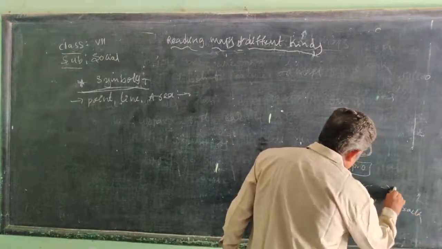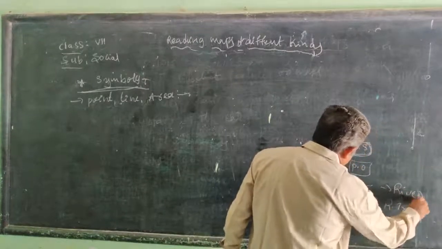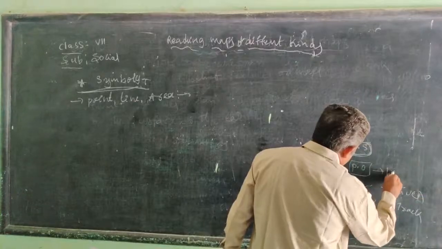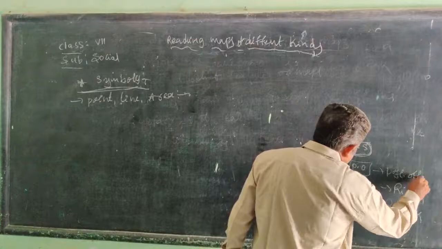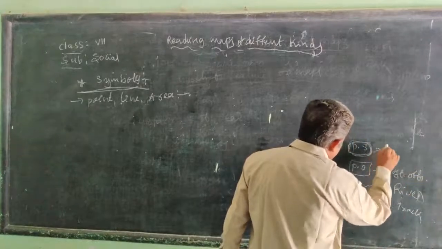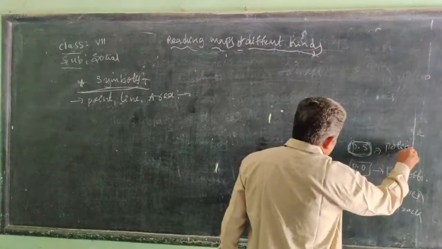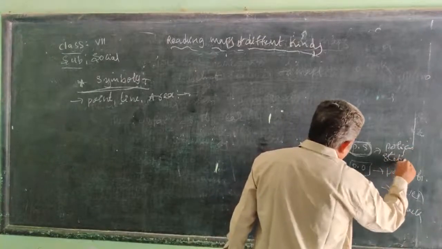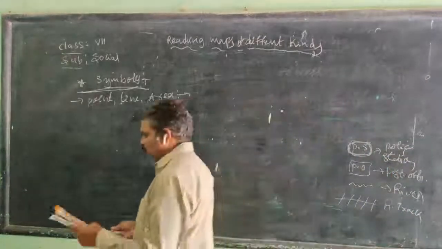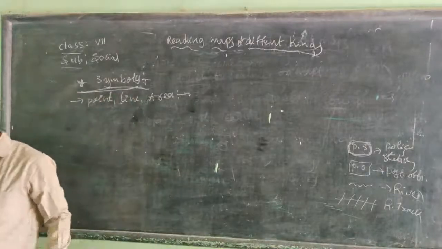And this is a river. And this is a post office. And next, this is the police station. Like that, we show the symbols on the map.